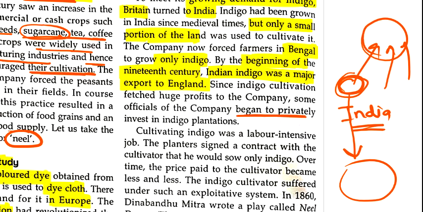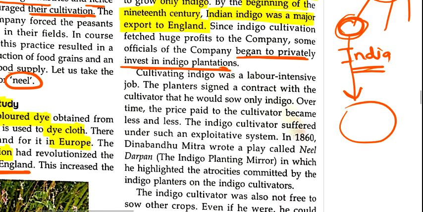What they did was privately start investment in indigo, meaning these companies started growing indigo themselves. This is very labor intensive, meaning you cannot use much machinery and technology. It is basically work done by laborers. Who will cultivate the land? It is mostly cultivated by the laborers.